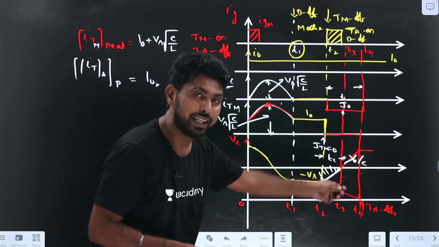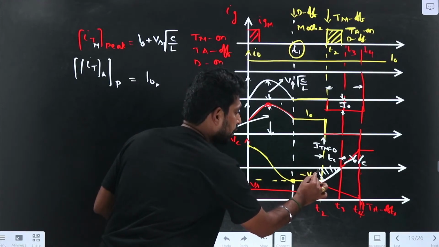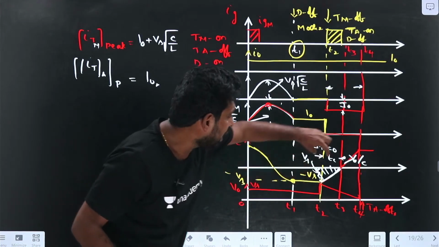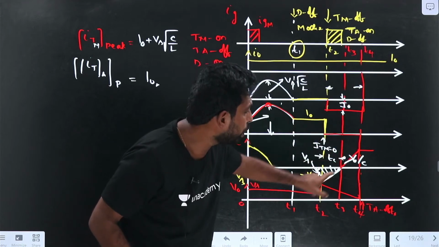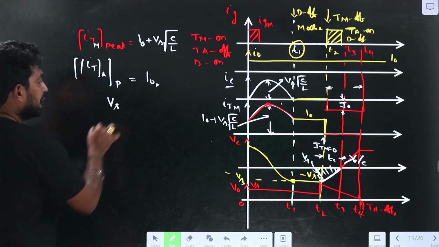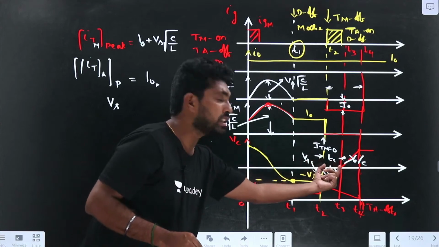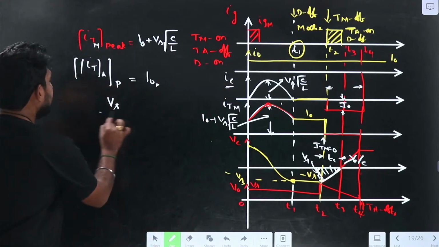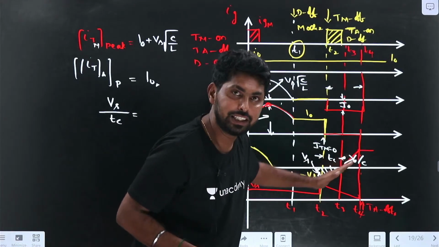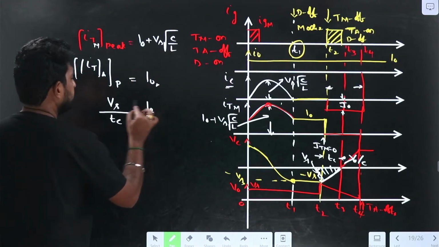If the slope of the line is I0 by C, this is the Vs, from here to here it is Vs, right? The y-axis is Vs and the horizontal axis is Tc, and the slope of the line is I0 by C. So y2 minus y1 is Vs, this height is Vs, and this portion will be the Tc, so x2 minus x1 is Tc. This is a straight line, and this slope will be I naught by C.